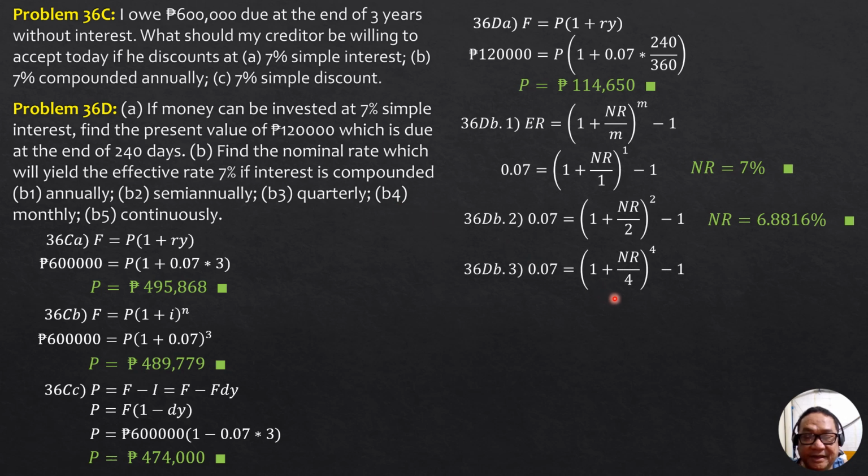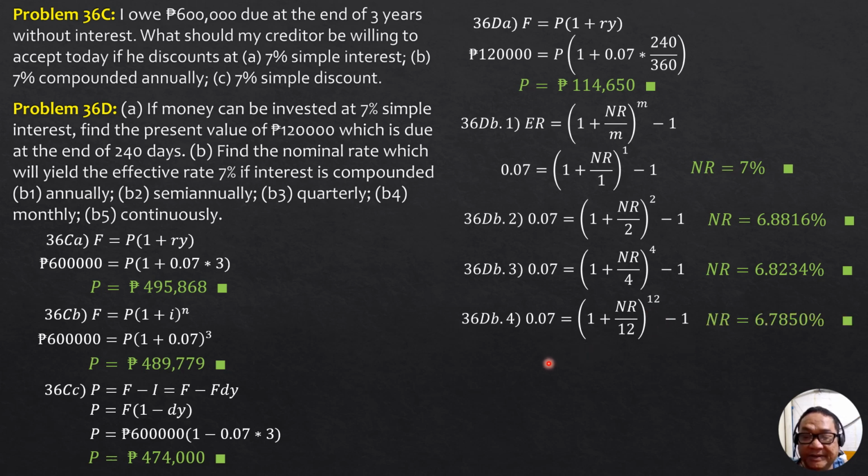Solving for the nominal rate of interest, it is 1.07 to the 1/4 minus 1, then the answer multiplied by 4 expressed in percent, that's 6.8234%.